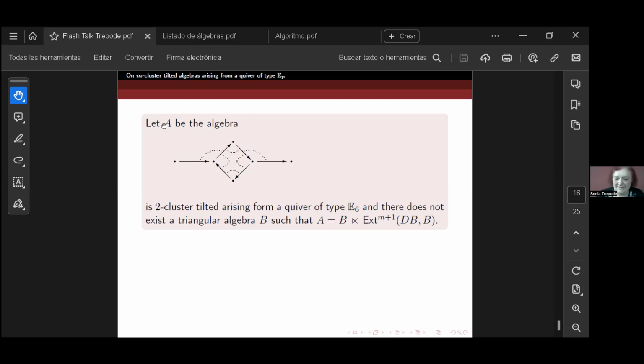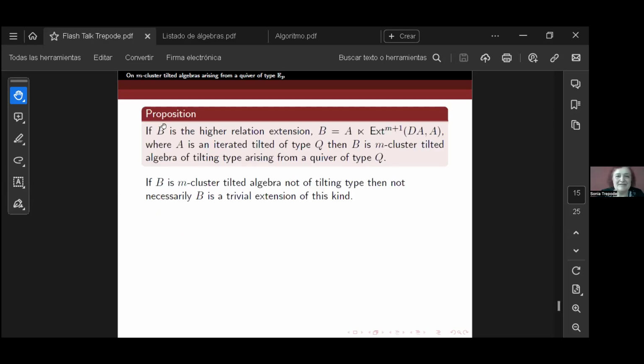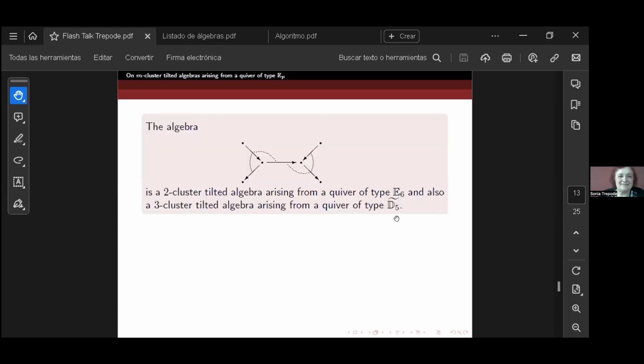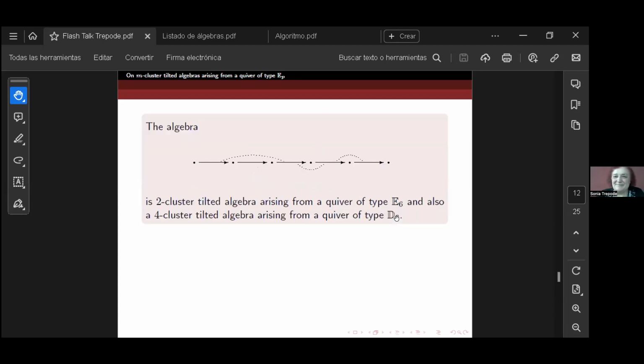Then we finish with a question: whether the algebra A could be a higher relation extension. In this case, it's not the case. For M-cluster tilted algebras not of tilting type, it is not the case. Okay. Well, that's all. Thank you.